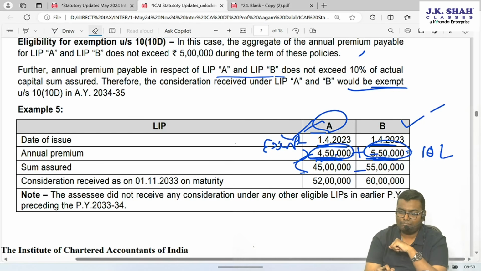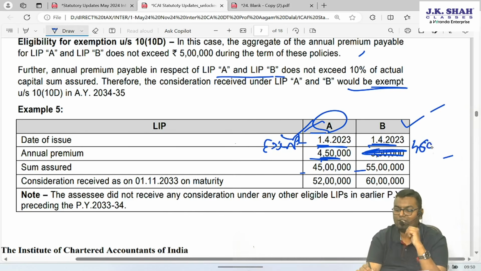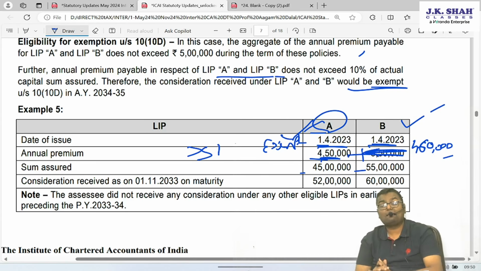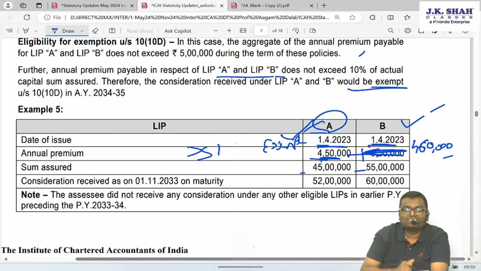Now let's take an example over here. If instead of 550, here the premium would have been 4,60,000. Total of these two is more than 5 lakh. Yes, 5 lakh wala rule is applicable. Now I have an option. Which policy do I want to exempt?